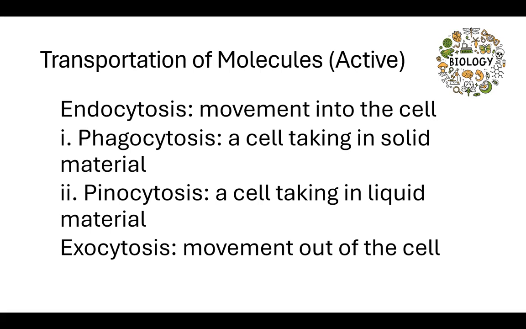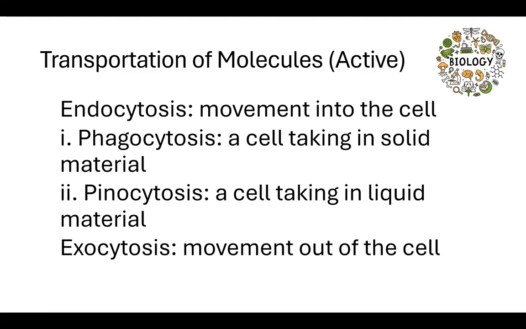If we have phagocytosis, this is a cell taking in solid material. I think of it kind of like Mrs. Pac-Man or Pac-Man, chomping, chomping, chomping, right? So this is phagocytosis, a cell taking in solid material. Now, pinocytosis is a cell taking in liquid material.